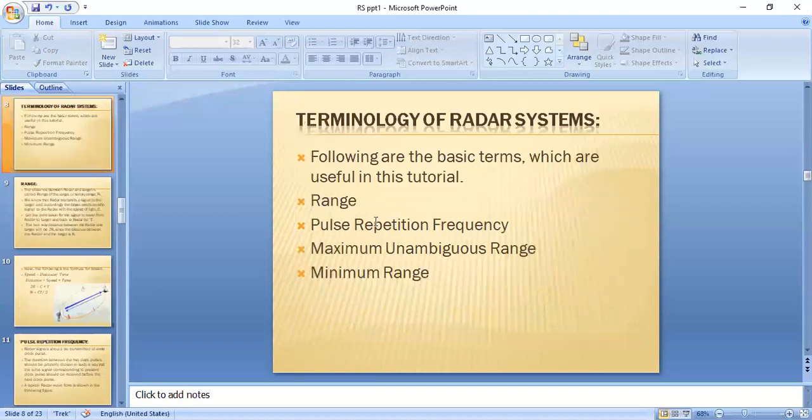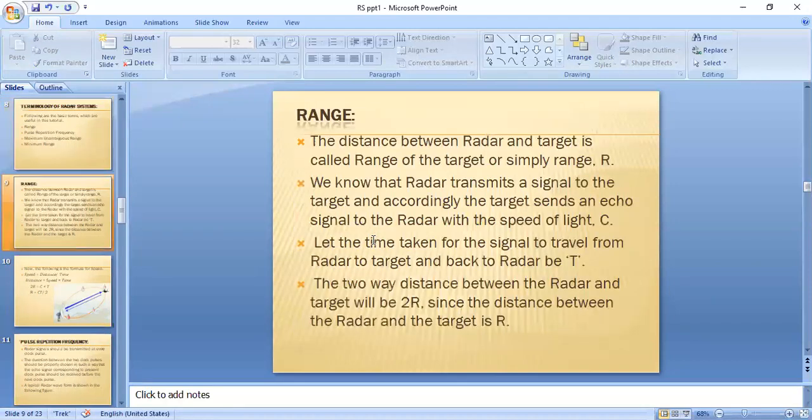So next, terminology of radar systems. Mainly we have the following basic terms which are useful in this tutorial. First one is range, then pulse repetition frequency, and then maximum unambiguous range and minimum range.